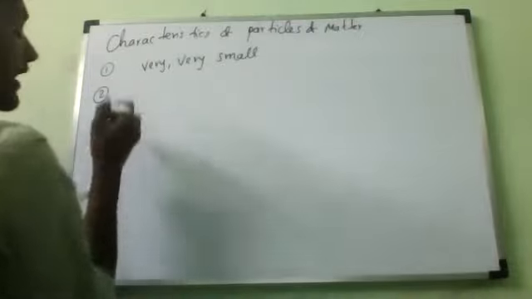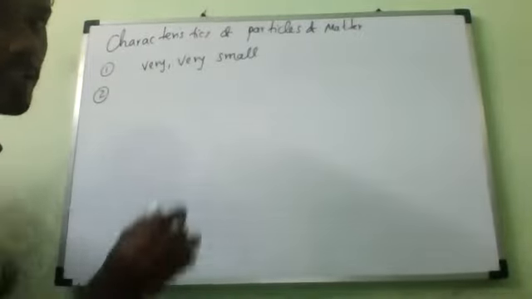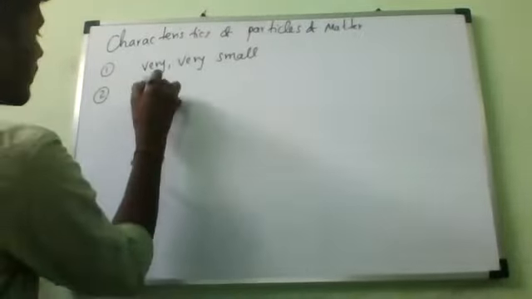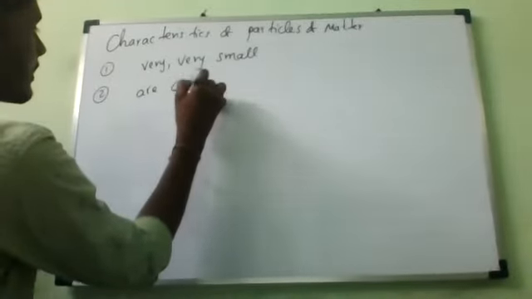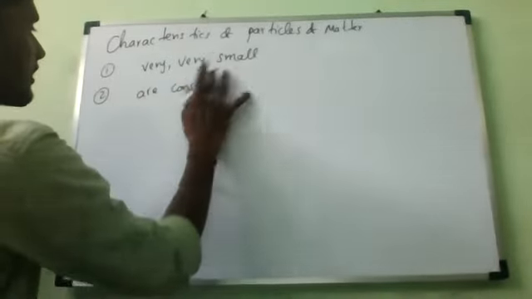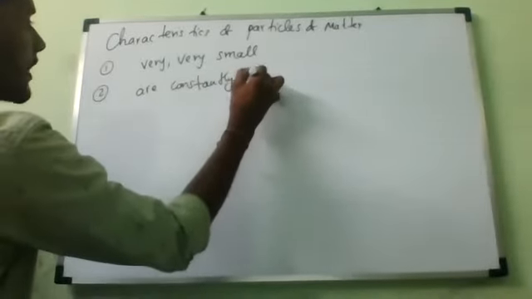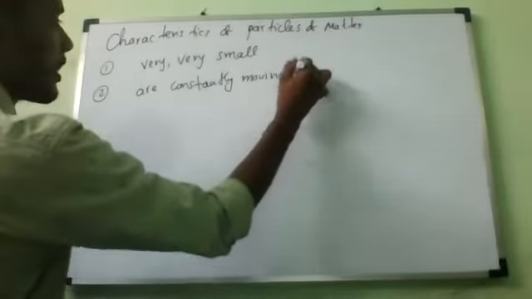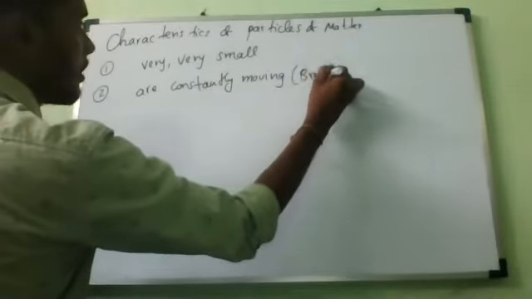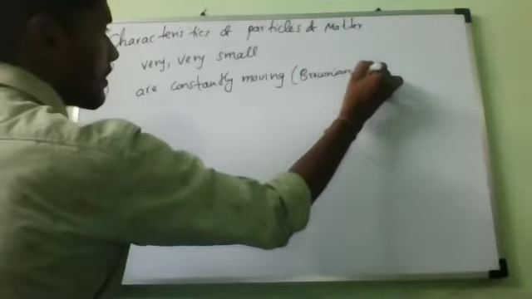Next, second one. They are moving what? Particles of matter are constantly moving. So that is what we should call Brownian motion.